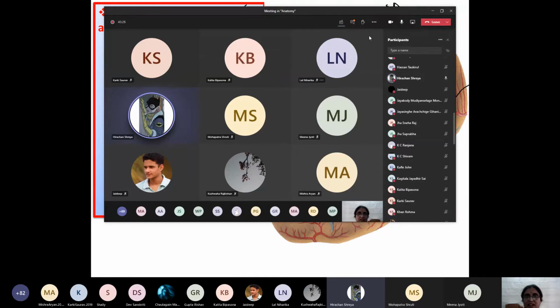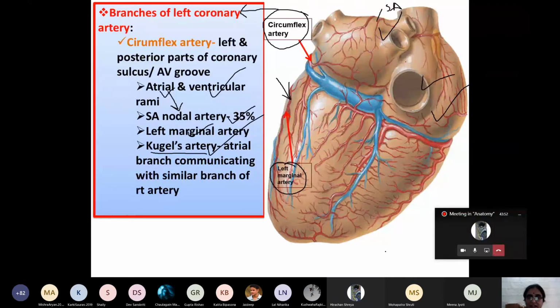Left marginal artery is one of the ventricular rami or atrial rami, Shreya? Ventricular. Very good. And one very important artery which resembles a necklace, which anastomoses with the similar branch from the right coronary artery. What is the name of the artery? Kugel's artery. Kugel's artery. Means all of you know the branches of the left coronary artery.